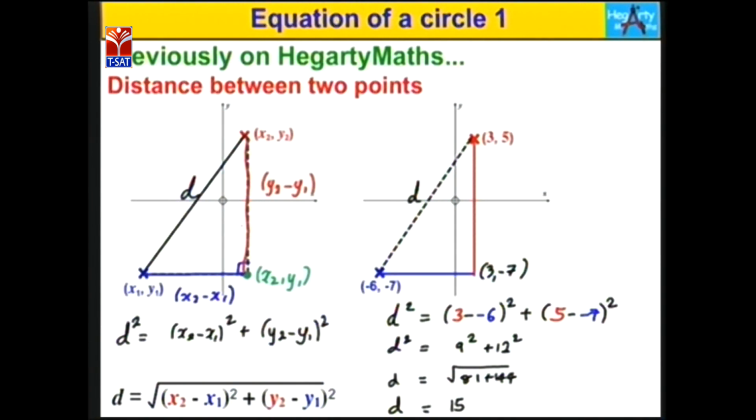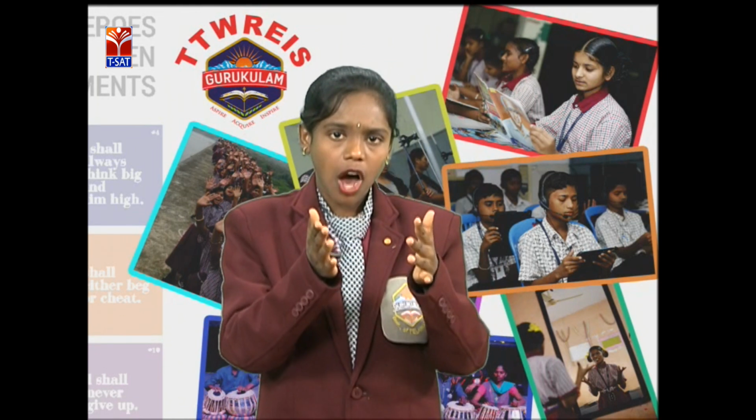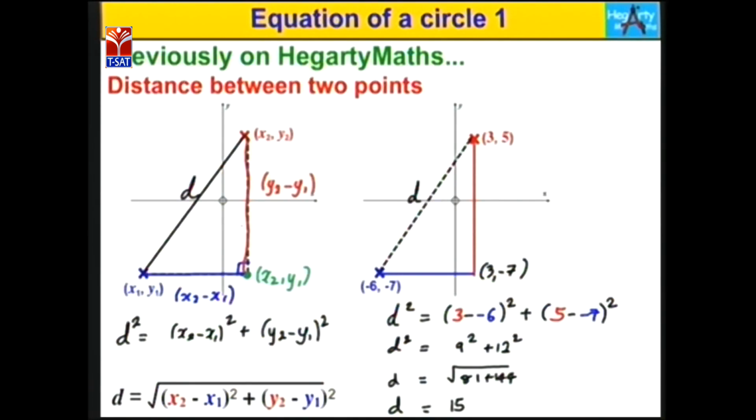Yes or no? Yes. See once again. Here we have the points A: minus 6 comma minus 7, B: 3 comma minus 7, while C points are 3 comma 5. So by using the distance formula, that is D equals square root of x2 minus x1 whole square plus y2 minus y1 whole square, we can prove that the distance of the 2 points, that is D equals 15. Do you understand well? Okay, shall we go for next? Okay, let's see the picture.